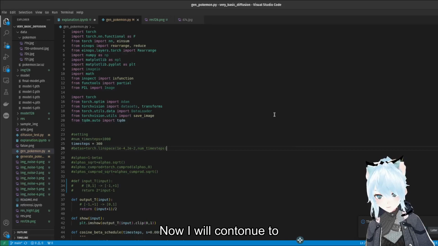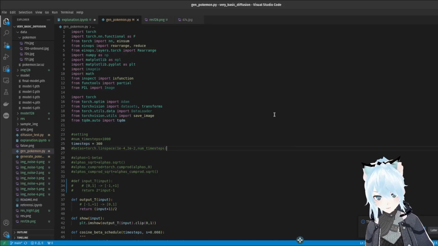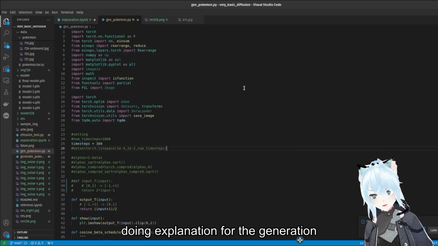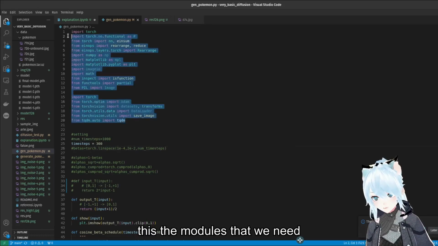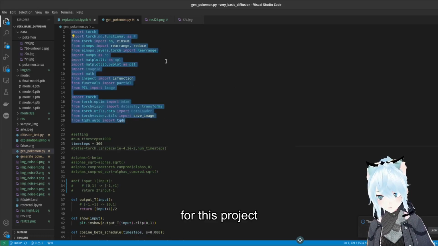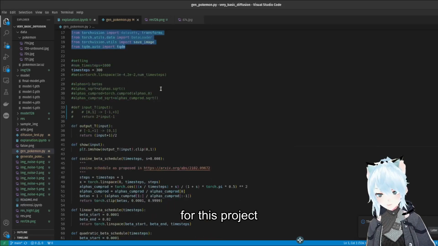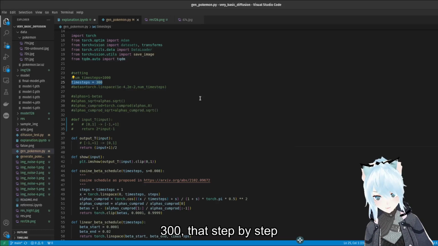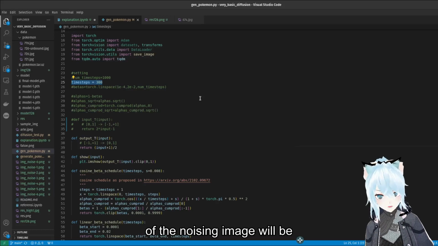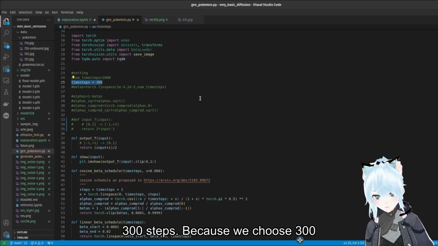Now I will continue the explanation of the Pokemon generation code. So here, this is the module that we need for this project, and here I choose the time step as 300. The step by step of the noising image will be 300 steps.